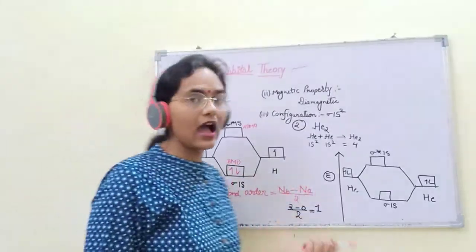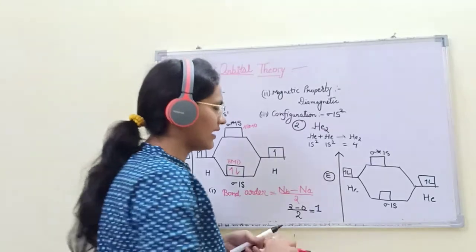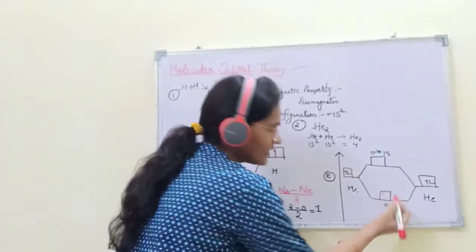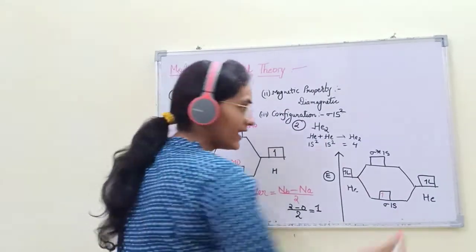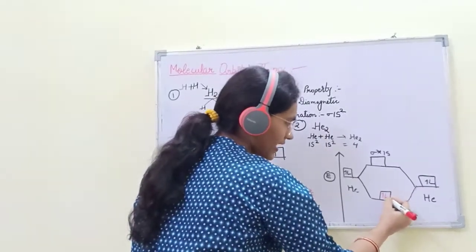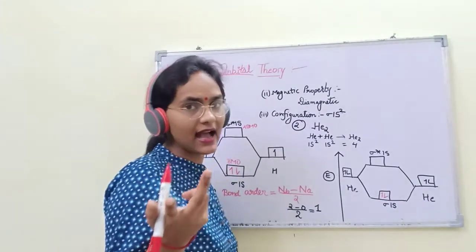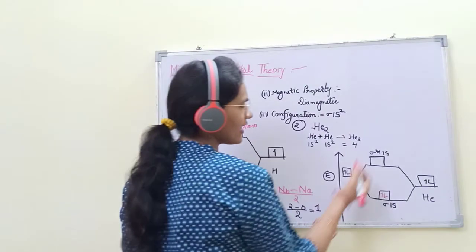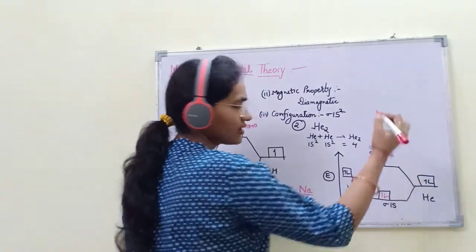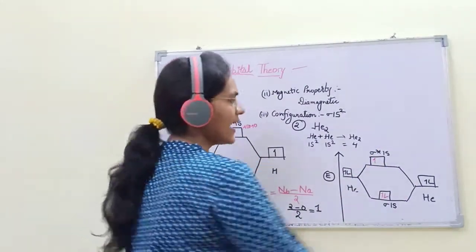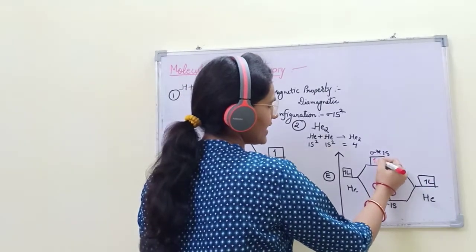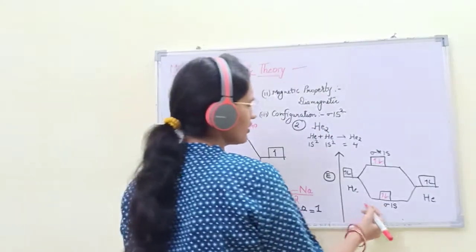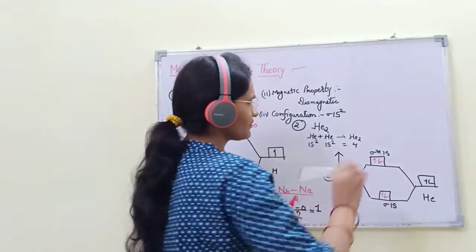Okay. How to fill the electrons? According to our rules, 1 electron goes here. According to Pauli, 1 electron is from here. 2 electrons remain. Then the third electron is going to the next anti-bonding molecular orbital, and the 4th electron will go to the next anti-bonding molecular orbital.